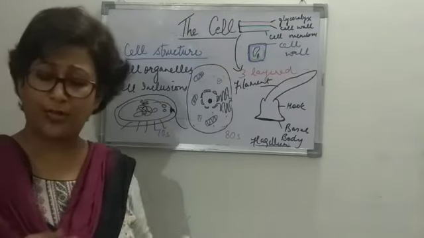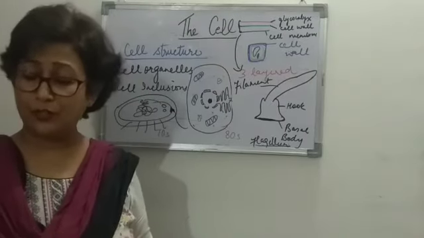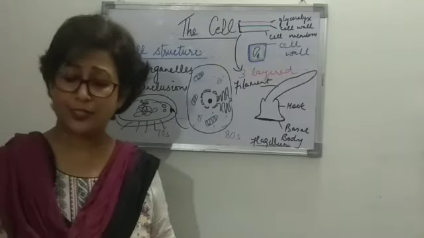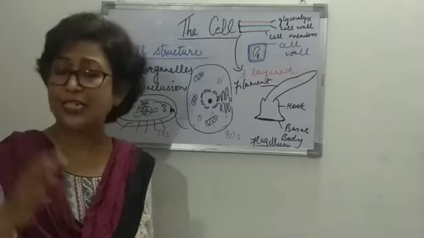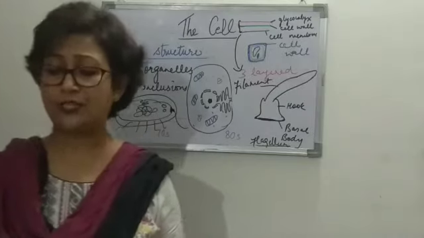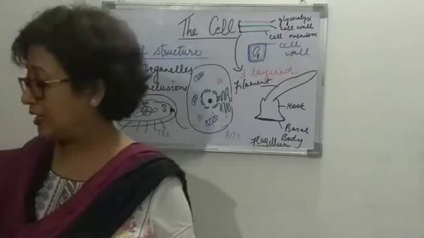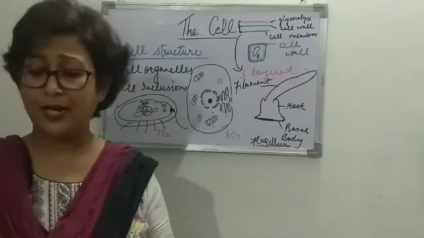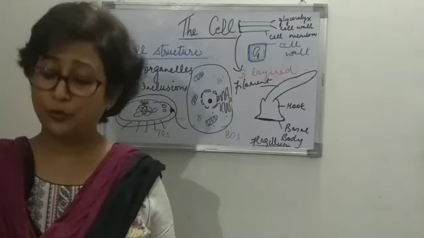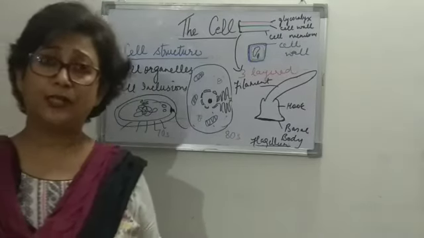They are phosphate granules, glycogen granules, gas vacuoles, etc. So that's about the bacterial cell, and we've discussed the prokaryotic cells also. In the next class we will talk about the eukaryotic cells, and then we will discuss the differences.